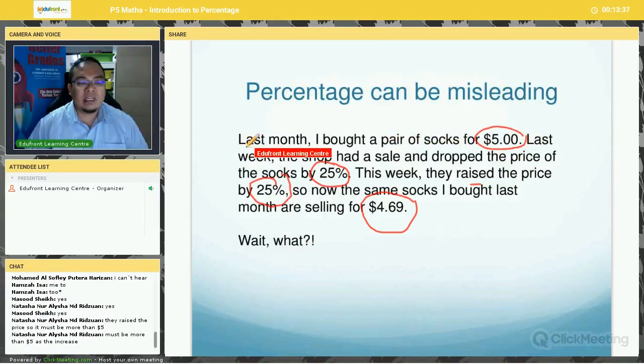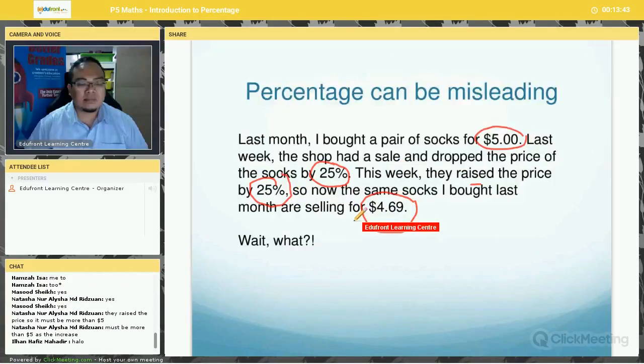Okay, do you think are there any problems with this situation? Is there any problem with this situation? So actually, it's not. There's nothing wrong with this question. The answer is correct. $4.69 is correct.